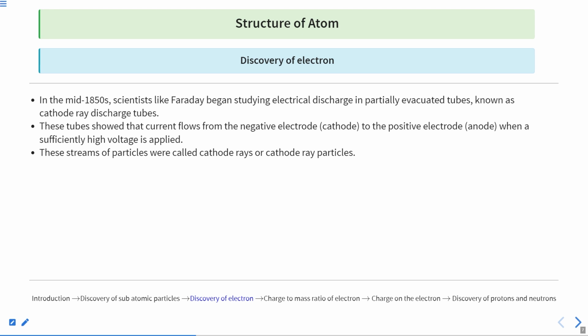This tube shows that electrons flow from the negative electrode to the positive electrode when a sufficiently high voltage is applied. So it is very unique. Just think of it this way: you are in a vacuum, meaning only some amount of gas is present. There is a canal-like thing with only gas present there, and across the canal you are applying high voltage.